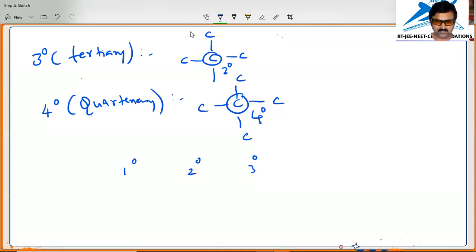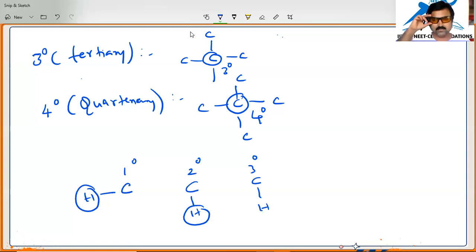That means if a carbon is a primary carbon, the hydrogen attached to it is a primary hydrogen. Suppose a carbon is a secondary carbon, the hydrogen attached to that one is a secondary hydrogen. If a carbon is a tertiary carbon, then the hydrogen attached to that one is a tertiary hydrogen.